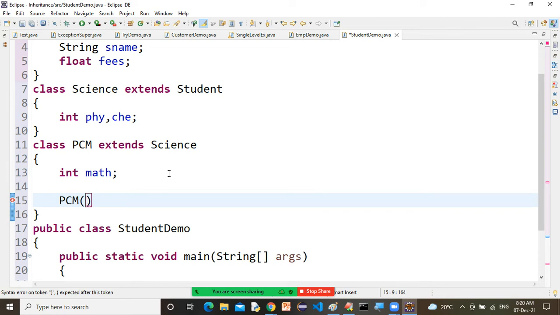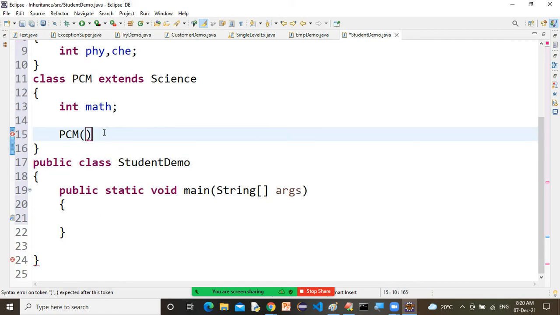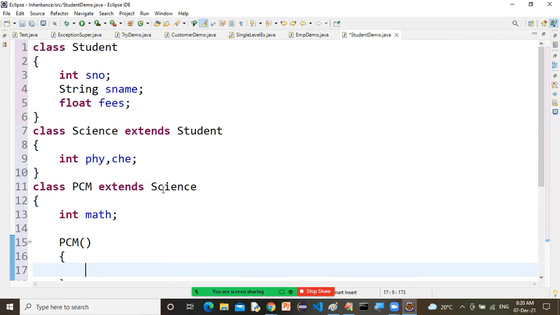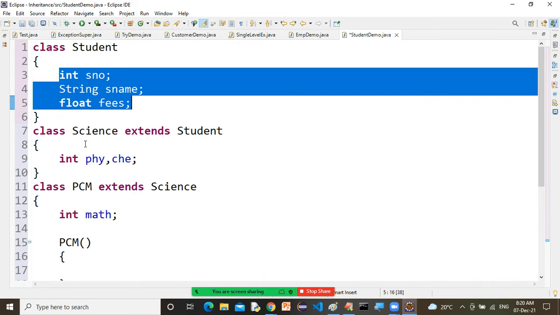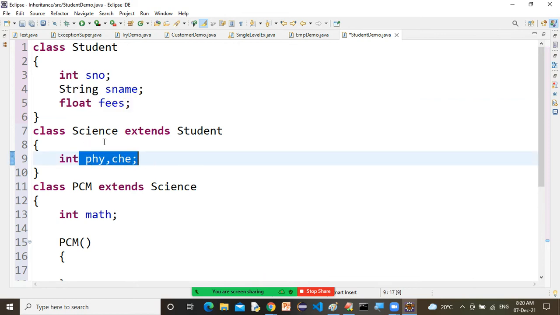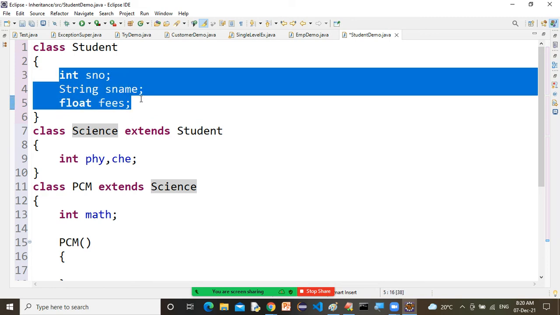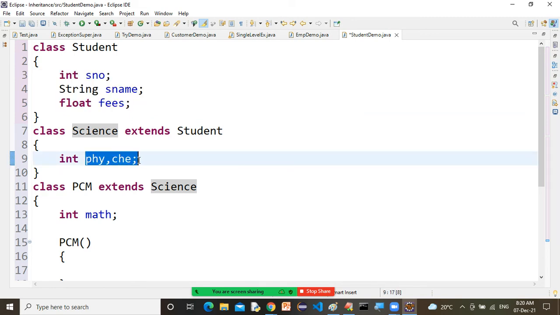Inside this constructor, you can take a default constructor, sir, no problem. Even you can take a parameterized constructor, whatever your choice. If you're taking a default constructor, of course, you have to initialize all the instance variables, because all of them are present in the PCM class. Science class has total five properties. These three properties are coming from the superclass, and these two are its own properties.